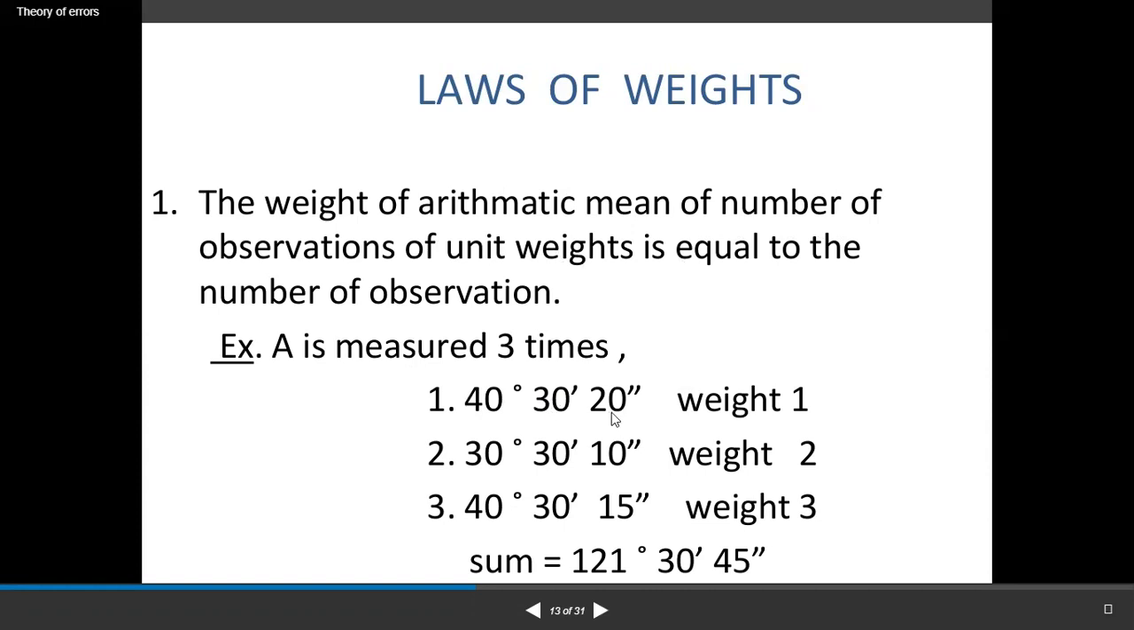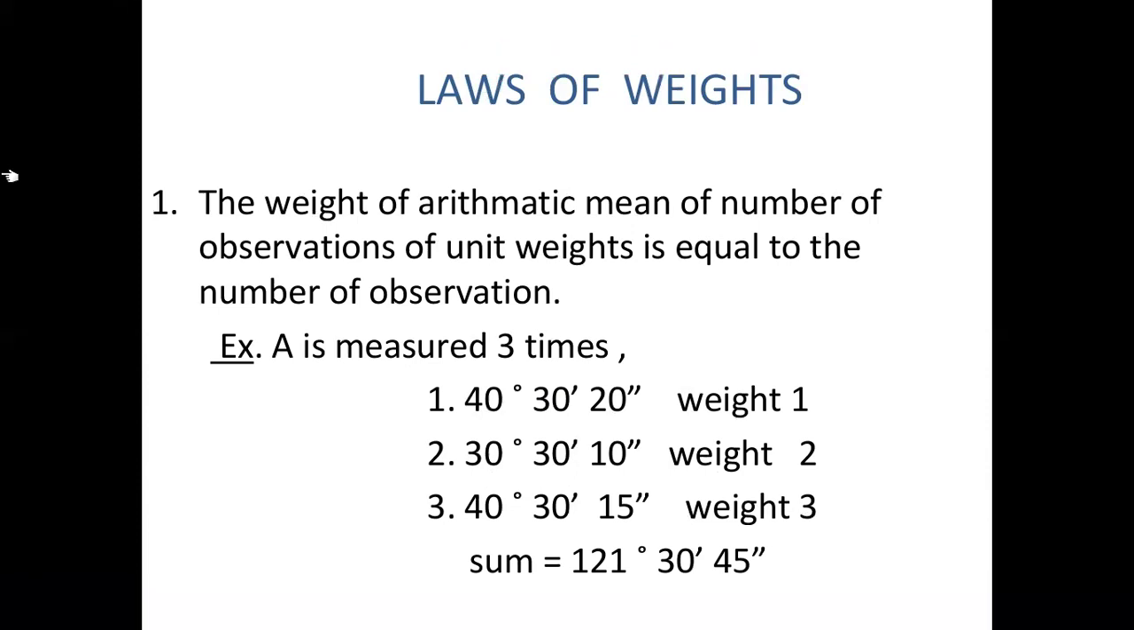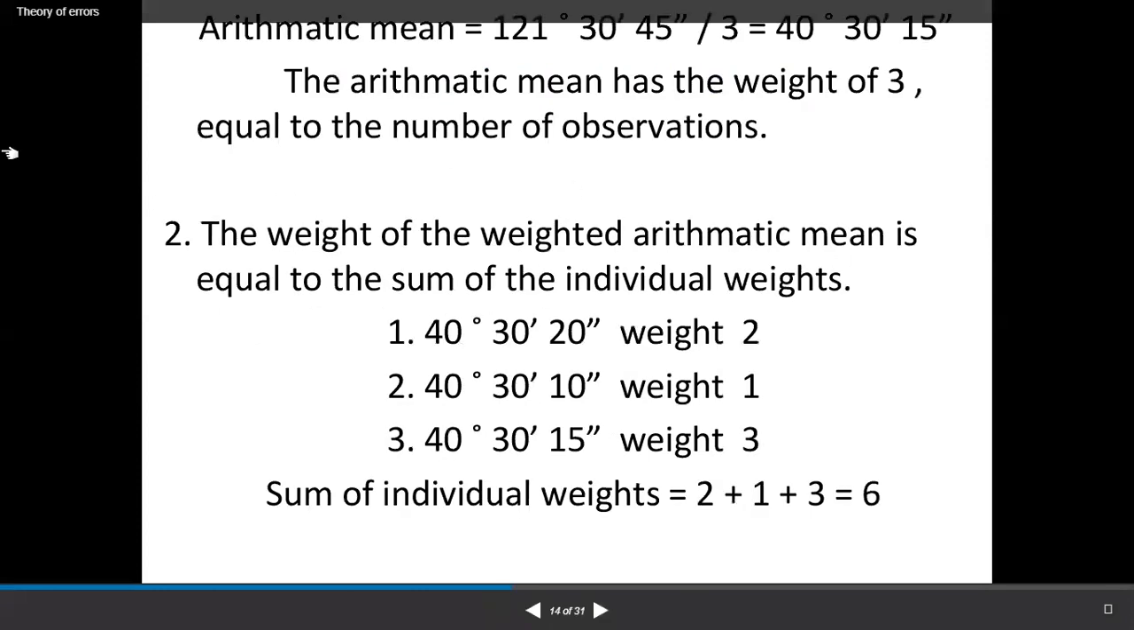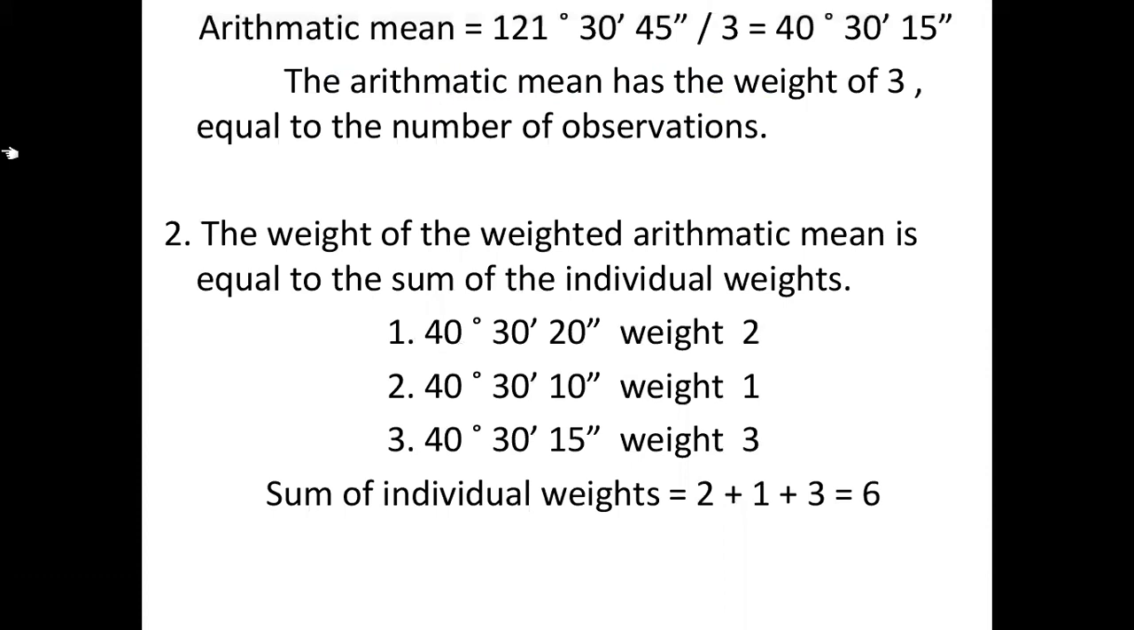First is 14 degree 30 minutes 20 seconds. Second is 30 degree 30 minutes 10 seconds, and 40 degree 30 minutes and 15 seconds. Weight 3. The sum is equal to 121 degree 30 minutes 45 seconds. So the weight of the arithmetic mean of a number of observations of unit weight is equal to the number of observations. Arithmetic mean: 121 degree 30 minutes 45 seconds divided by 3.